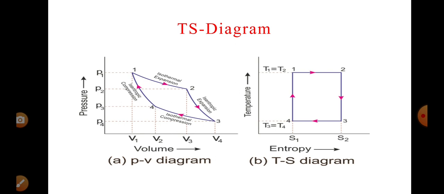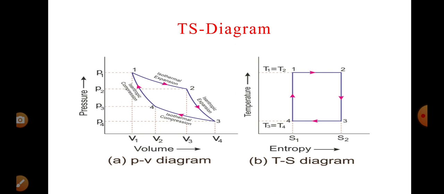Let us say the entropy S2 from step 2 to 3 is constant, whereas temperature changes from T1 to T2. For step 3 to 4, temperature is constant because it is isothermal compression. So as the temperature is constant, it is again a straight line horizontal to the entropy axis.